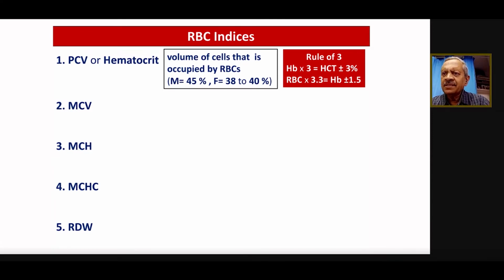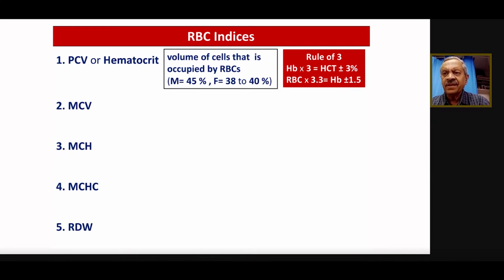In males, the packed cell volume or hematocrit is around 45, and in females it's 38 to 40. And there is a very simple rule of 3: when you want the hematocrit, just multiply hemoglobin by 3, plus or minus 3. And for hemoglobin, RBC count multiplied by 3.3, plus or minus 1.5.